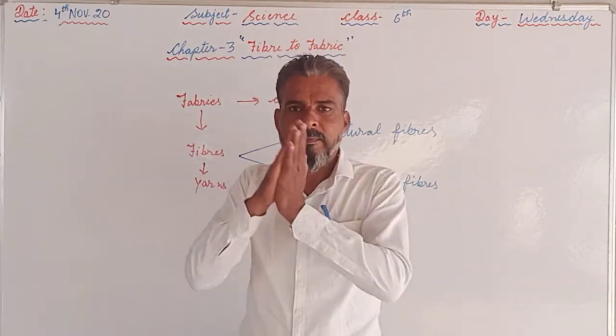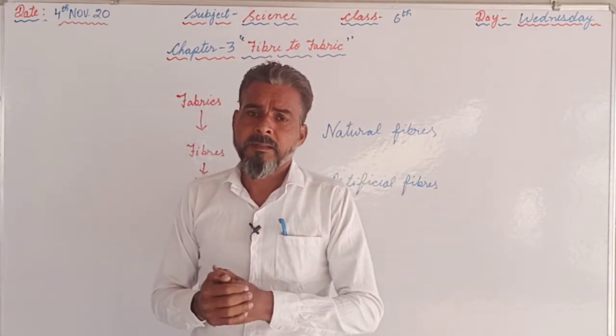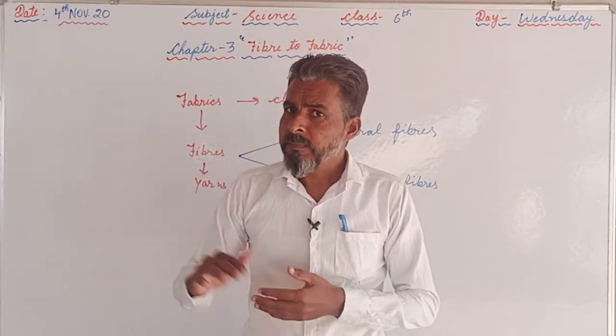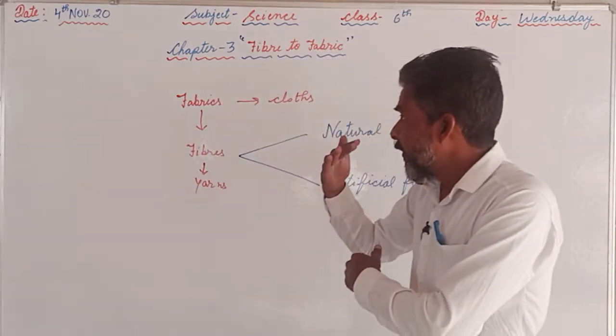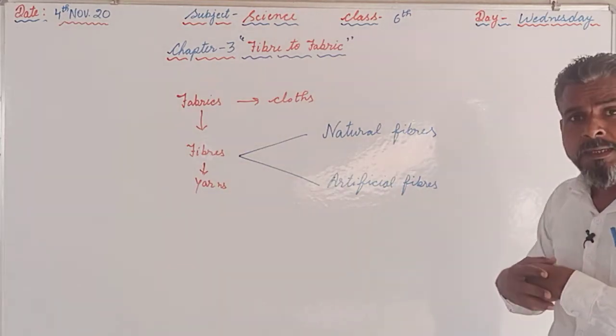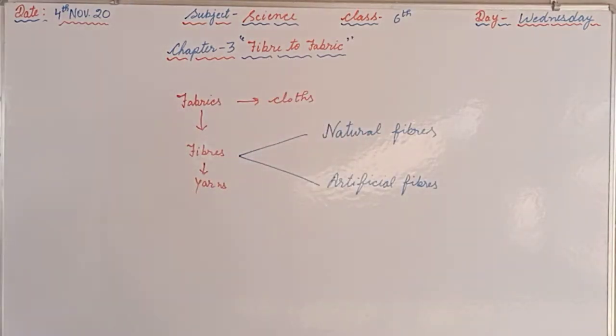But as we progressed, and as the development of humanity started afterwards, they started to use fabrics or clothes in place of the leaves. So now we have classified the natural fibers and the artificial fibers.